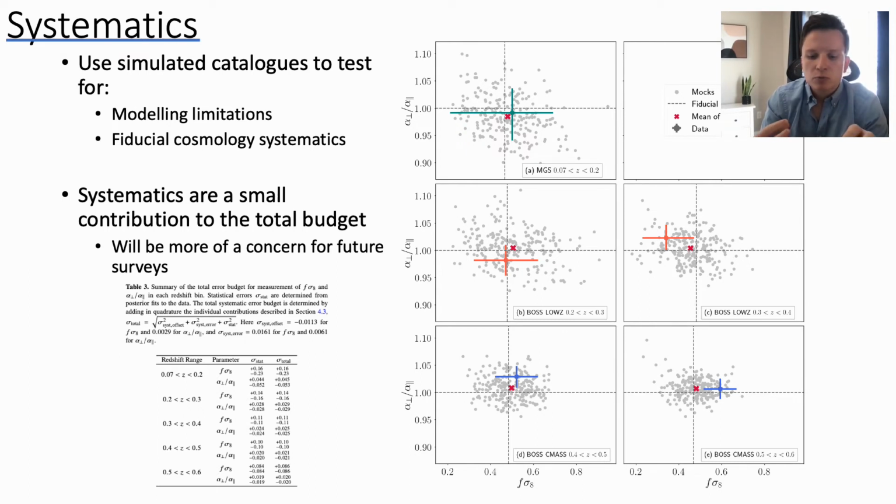We also rerun our analysis at different cosmologies that are not the truth for these mocks. The truth for these mocks was approximately setting omega matter to be 0.308. We also rerun our pipeline assuming that the cosmology was omega matter of 0.28 and omega matter of 0.34, in order to test limitations of assuming this cosmological model. As for the data, we don't know what the truth should be.